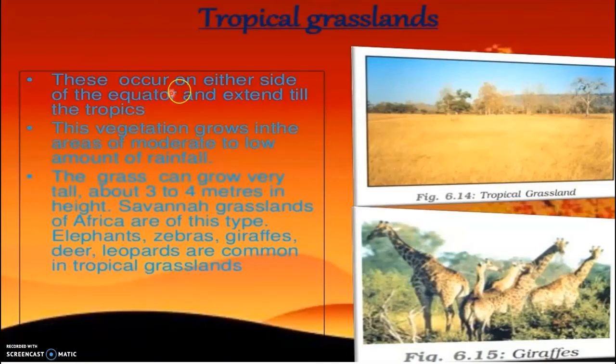So these are the specialities of tropical grassland. These occur on either side of the equator and extend till the tropics. This vegetation grows in the areas of moderate to low amount of rainfall. The grass can grow very tall, about 3 to 4 meters in height, and savanna grasslands of Africa are of this type. Elephant, zebra, giraffe, deer, leopards are common in tropical grasslands.